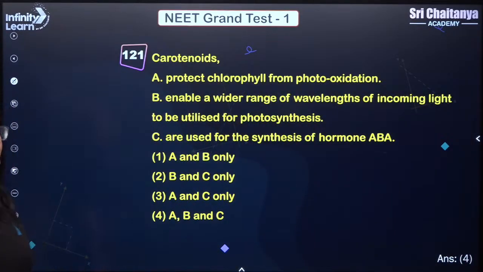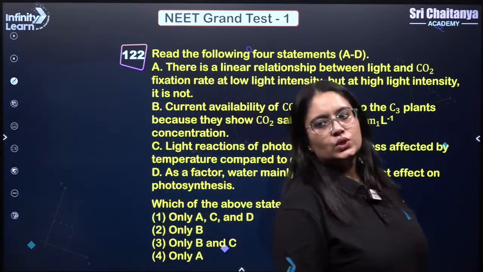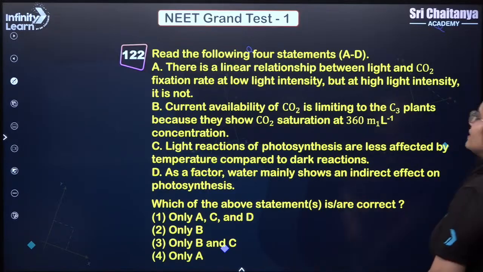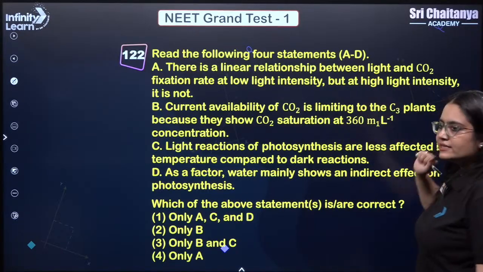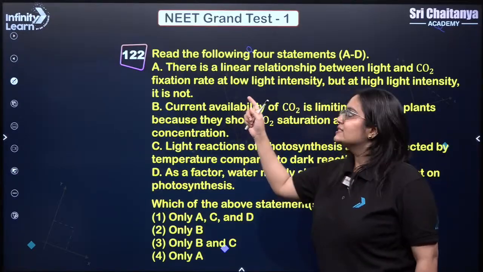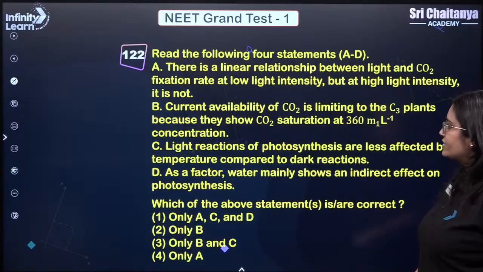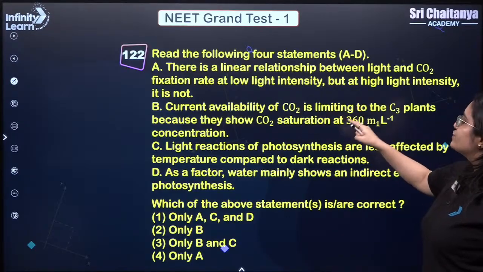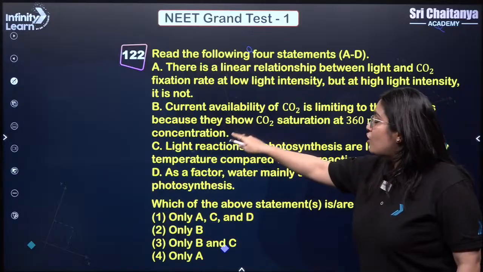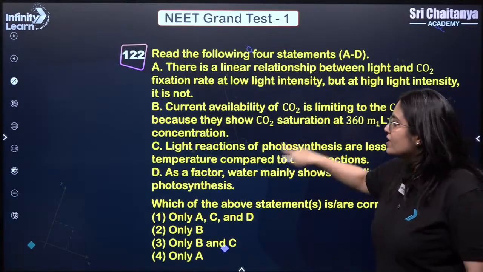Come on everyone. Next. Read the following statement from A to D. Very good, related to factors affecting photosynthesis. There is a linear relationship between light and CO2 fixation rate at low light intensity, but at high light intensity it is not correct. Current availability of CO2 is limiting to C3 plants because they show CO2 saturation at 360. No, that is wrong. So B is wrong.